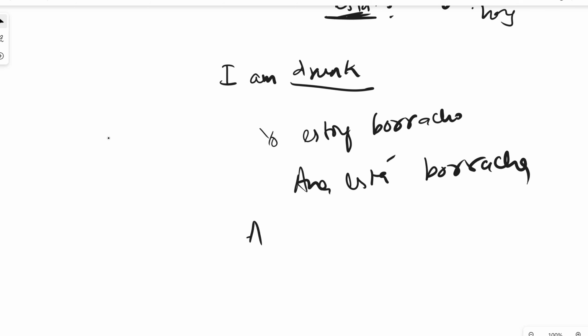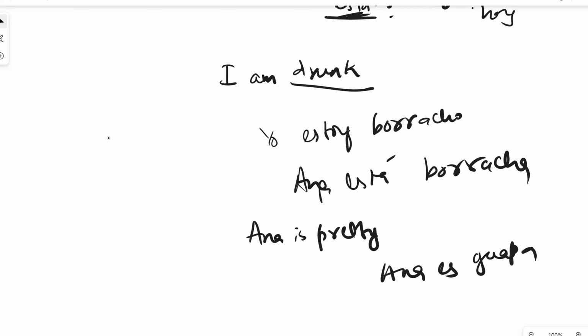Right? Now, if I say Anna is pretty, that means Anna is a pretty girl. I mean, she has a pretty face, really big eyes, luscious lips. I mean, Anna is pretty. So that will be Anna es guapa.